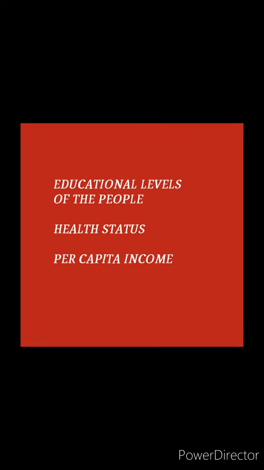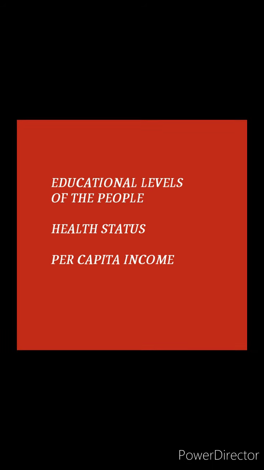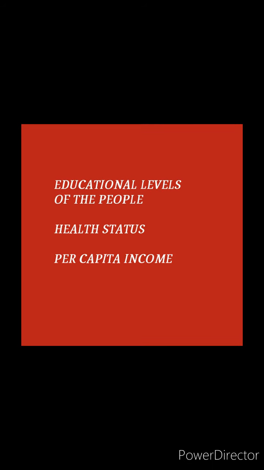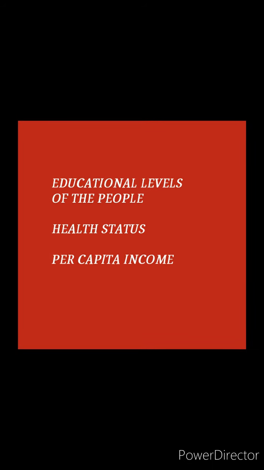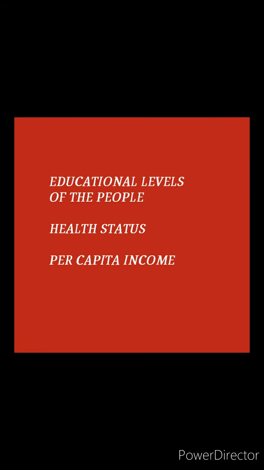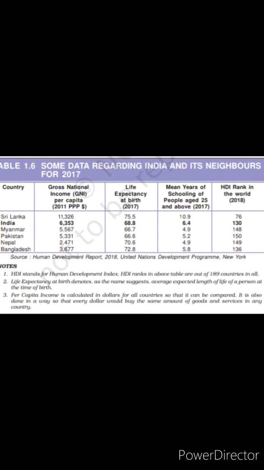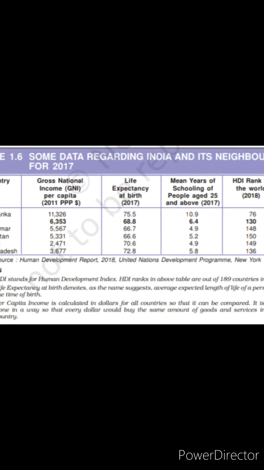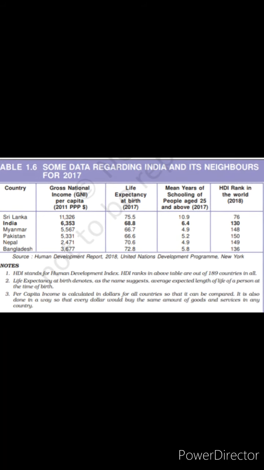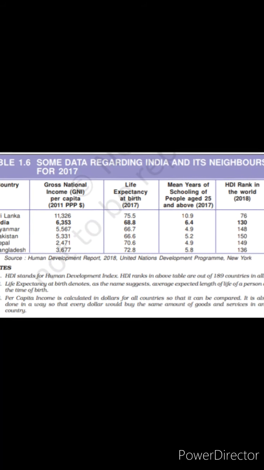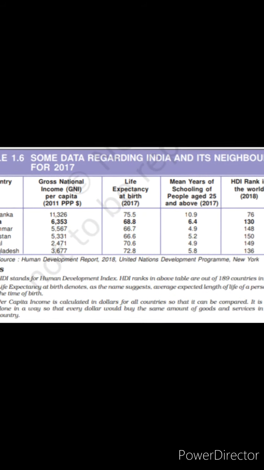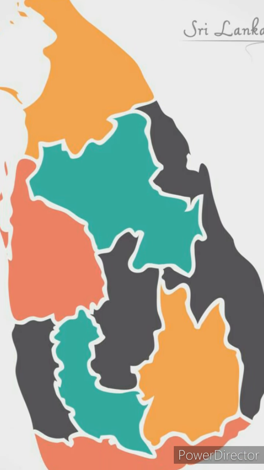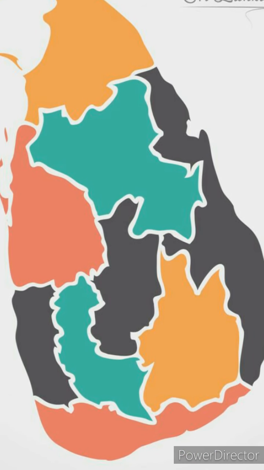As you can see, the names of countries, gross national income per capita, life expectancy at birth, literacy rate for 15 plus years, and HDI rank in the world as per 2013. Isn't it surprising that in comparison, a small country, Sri Lanka, is much ahead of India in every aspect? Infant mortality rate, educational levels, and life expectancy. India ranks 135 in HDI.